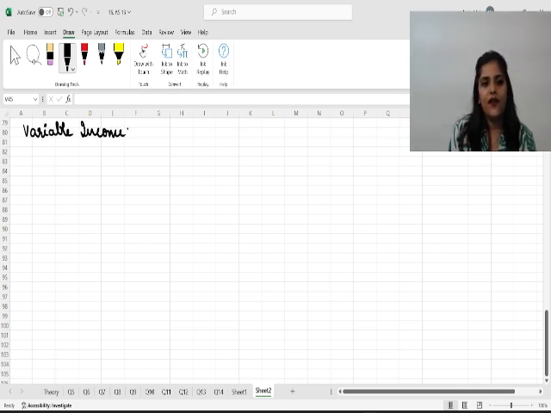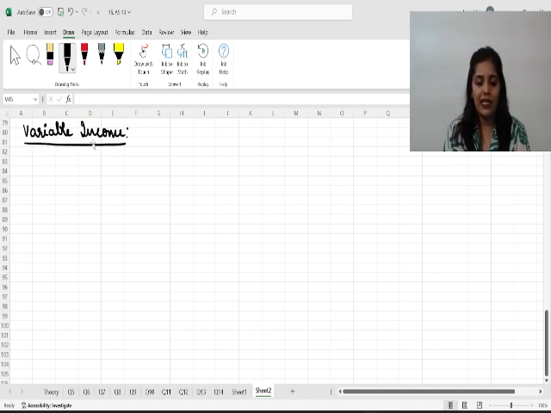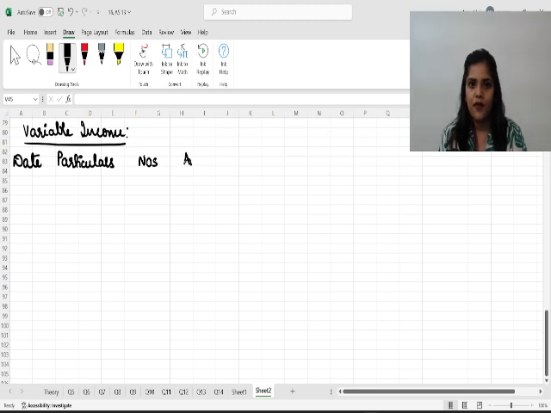Variable income bearing investments are very easy. Let me just quickly show you how it is to be done. Number of shares, because shares are variable income, amount and dividend.